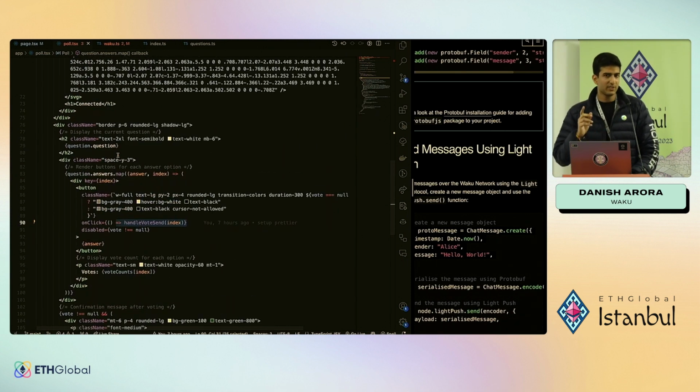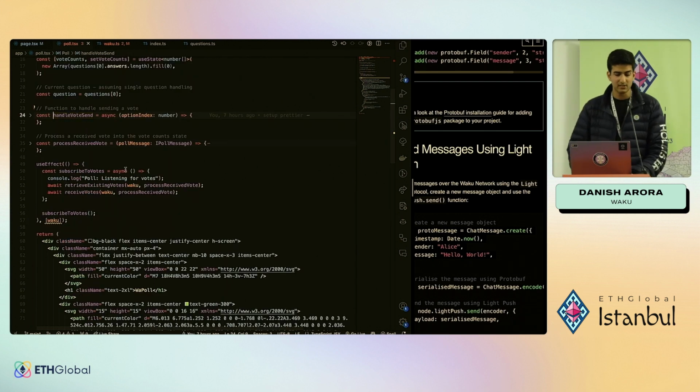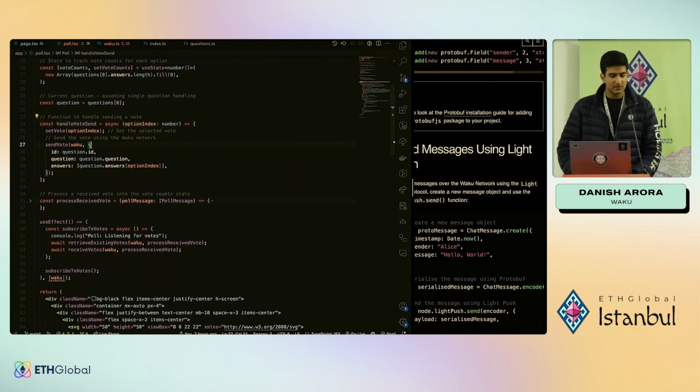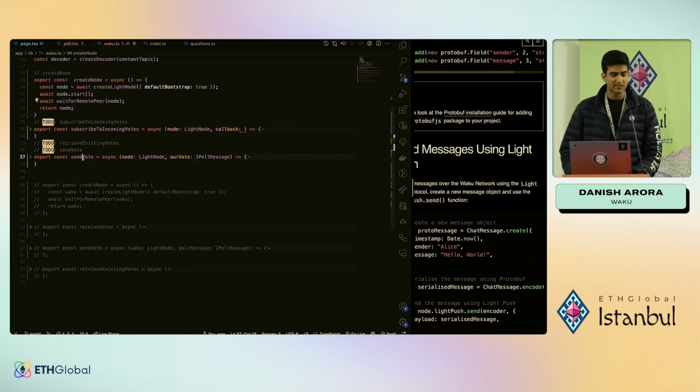Now, for that, we need to subscribe to our events, for which we already have a utility function. And the second thing we need is a way to send the message into the network. So for that, let's write our handle vote send. And we have this function called send vote, right? It takes in the node itself and the vote message.